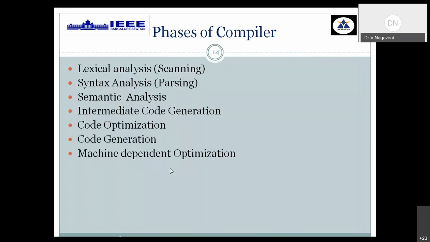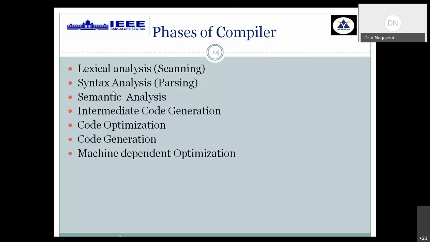Now we restrict ourselves to the compilation stages. The compilation process is mainly divided into 6 important stages, and the last one is optional. Okay, so first and foremost stage is called lexical analysis, which is also called scanning, wherein it reads your input program and converts it into a number of tokens.